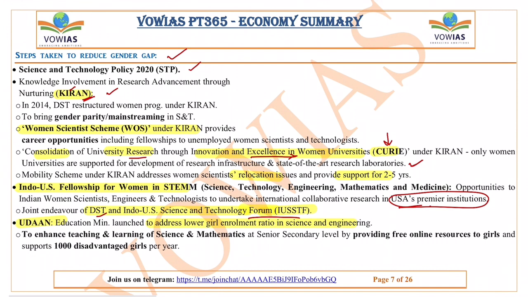There are two UDANs. The first UDAN is with regard to the Aviation Ministry, and this UDAN is mainly to address the lowering girl enrollment ratio in science and engineering. This is to enhance the teaching and learning of science and mathematics, along with engineering at secondary level, so that students can develop their interest in all these subjects and pursue their career in STEM. Here free online resources will be provided to the girls, and it will support 1,000 girls every year belonging to the disadvantaged sections. This is about UDAN.